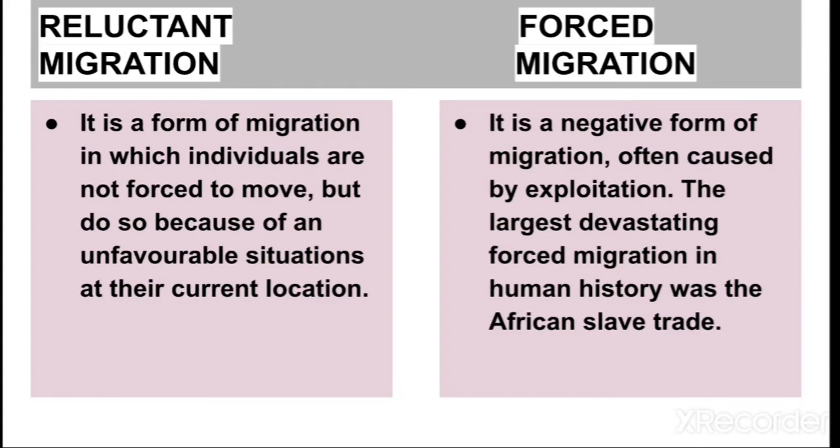Next, we will do some differentiate question answers. First one, reluctant migration and forced migration. In reluctant migration, you are going to write: it is a form of migration in which individuals are not forced to move but choose to do so because of unfavorable conditions at their current location. And in forced migration, you will write: it is a negative form of migration often caused by exploitation. The largest devastating forced migration in human history was the African slave trade.